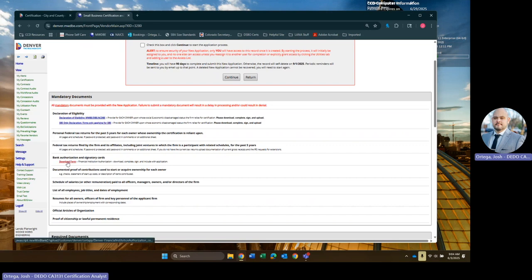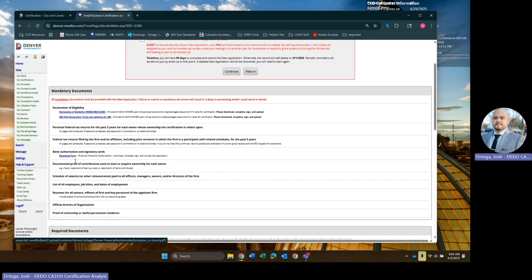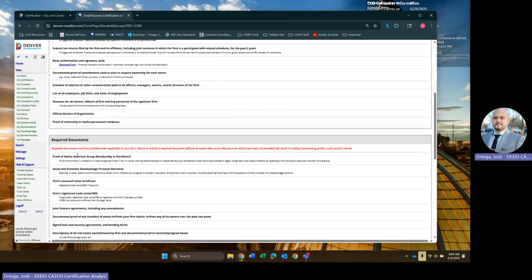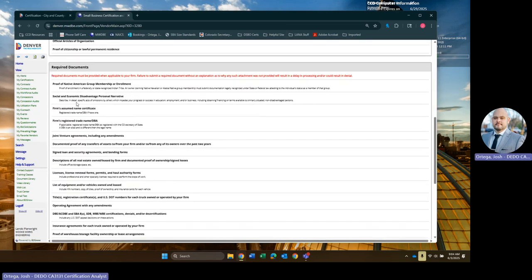You also want to take this to your bank and have them fill out your bank authorization form. This will allow you to tell us who the signatories are on your account. If your bank doesn't want you to fill this out or doesn't want to sign this, reach out to us, because any kind of certified letter from them or any kind of documentation that they can provide will be proof. And we'll go over these in more detail when we get to them and we start uploading.